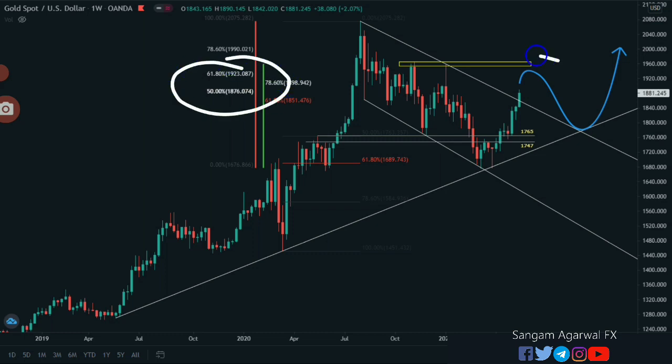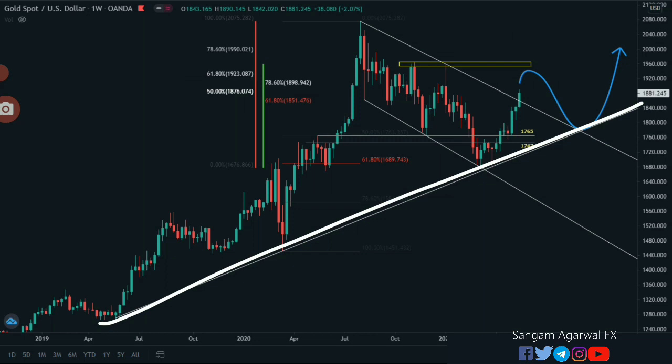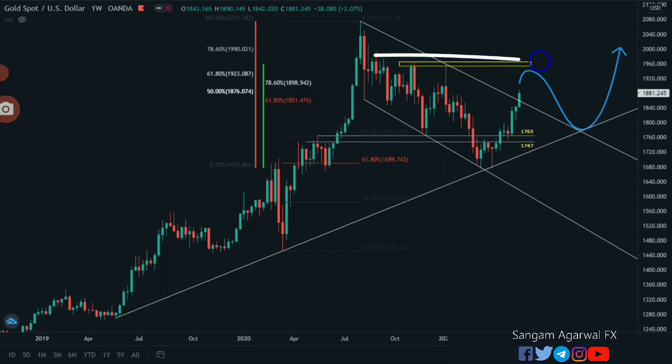So these two are your resistance, and this lower trend line is your support. So this week, these two are your support and resistance.